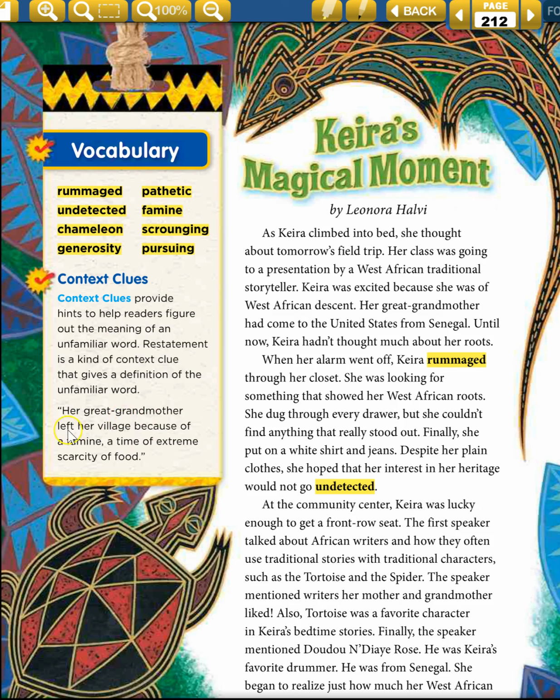Her great-grandmother left her village because of a famine, a time of extreme scarcity of food. And you see these restatements often in our social studies and science books, where they will use a term and then they'll restate it in simpler terms if they've introduced an unfamiliar word. Here they've introduced the unfamiliar word famine, and then they use a comma and they restate that and say a famine is a time of extreme scarcity of food.